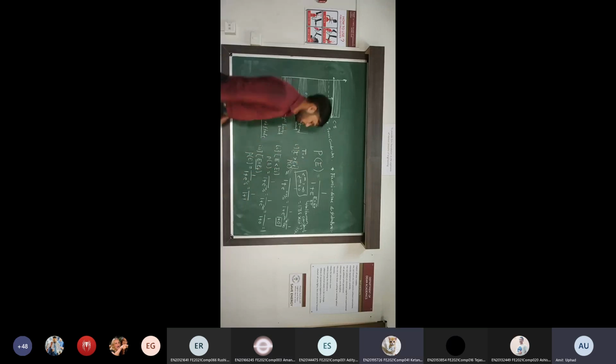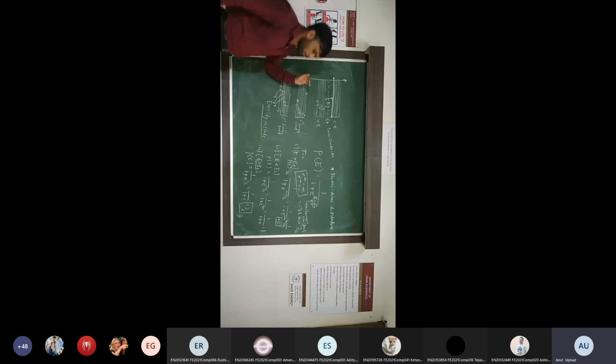And e raised to 0 is how much? 1. Anything raised to 0 is 1. So 1 divided by 1 plus 1 is 1 by 2. It indicates the probability of finding the electron at the exact Fermi level is half. Please remember this condition, and if you want to take a screenshot, you can. Right now we have to find the locations of the Fermi level in different orbits.